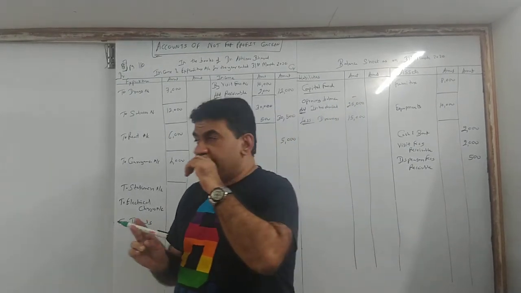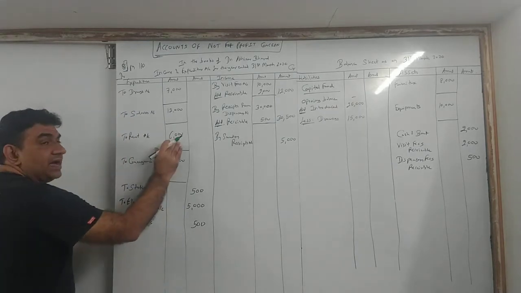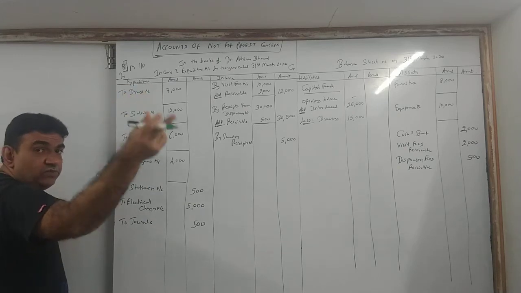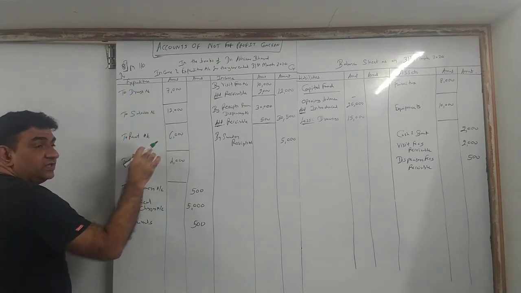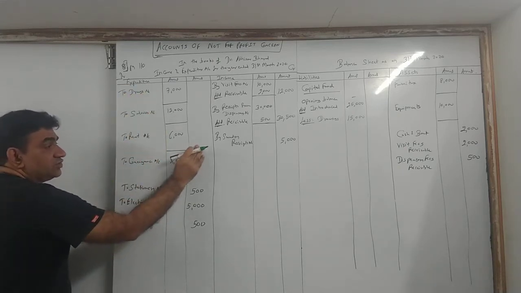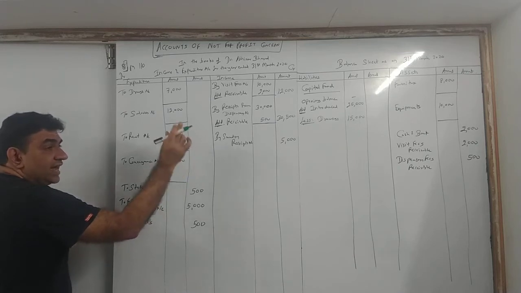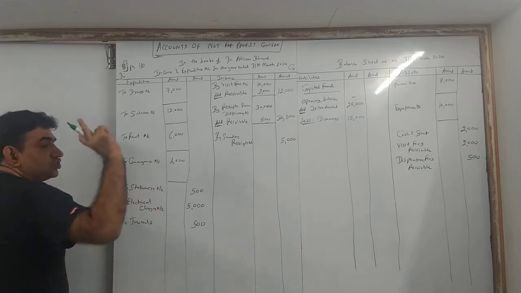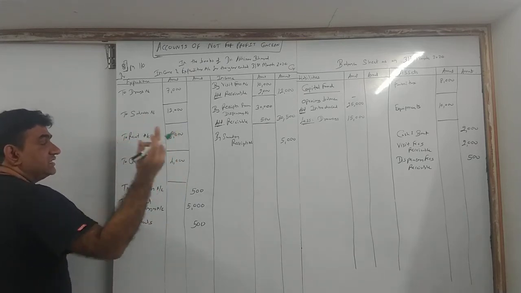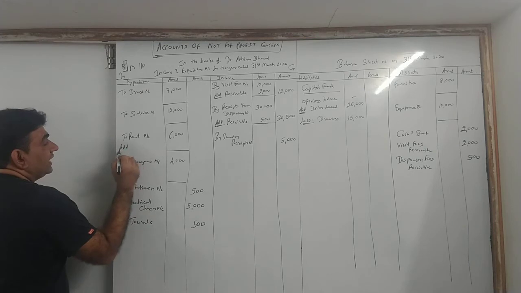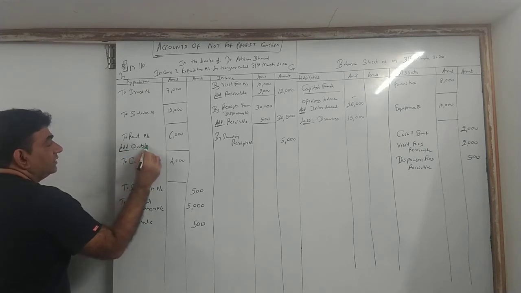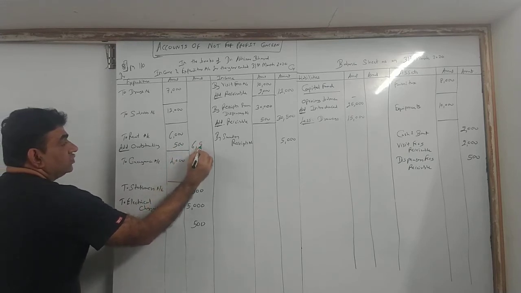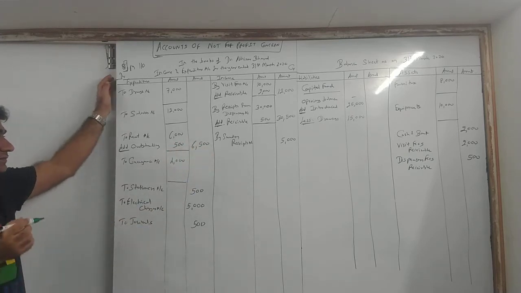Let's take one by one. Rent 500. See here, this means what? I paid rent of 6,000. Another 500 is yet to be paid for the current year. So the expenditure, the amount which comes outside, has to be the total expense of the current year, whether paid or payable. So 500 is my expense which is yet to be paid. So write there, add outstanding, or you can also call it payable. So you get 6,500.